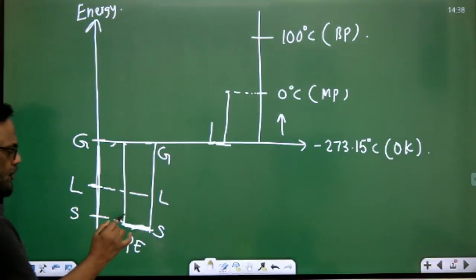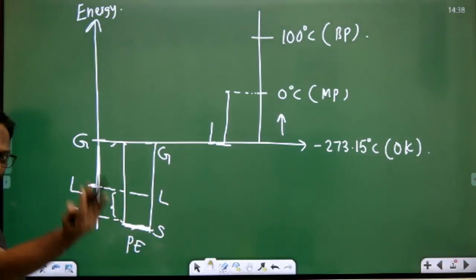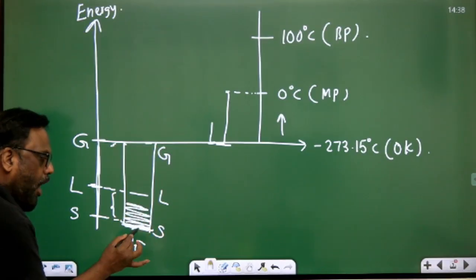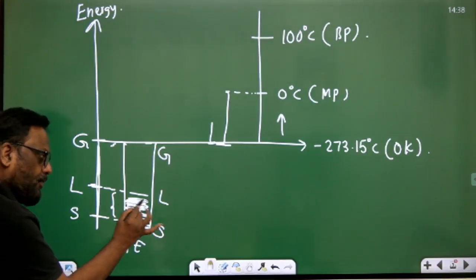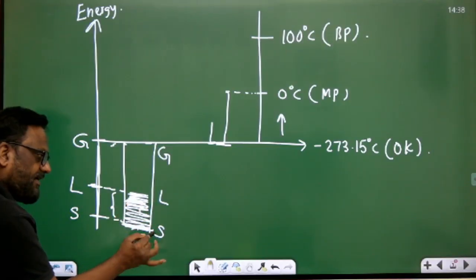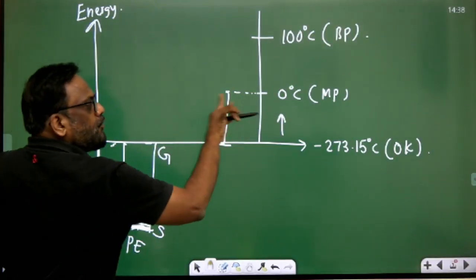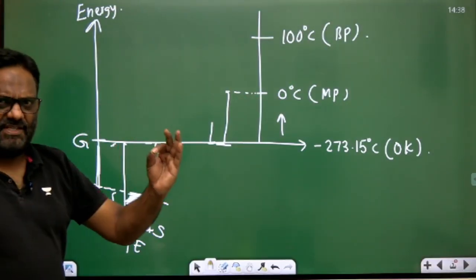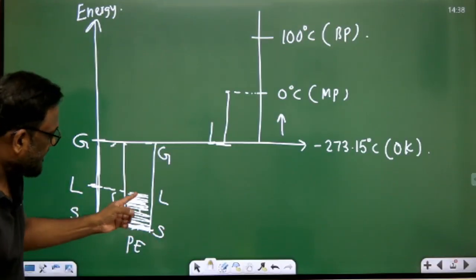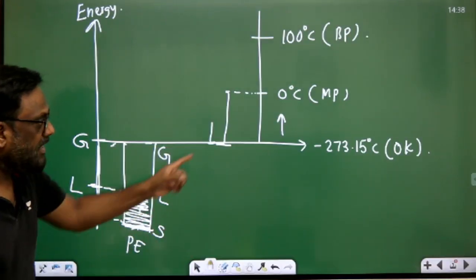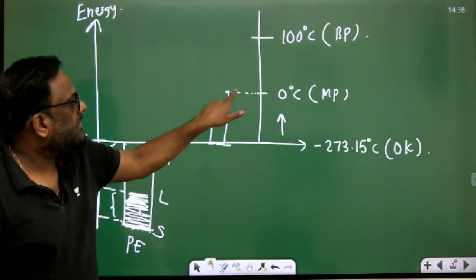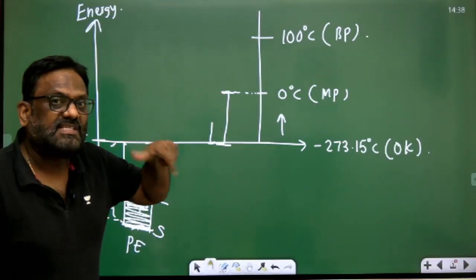So therefore slowly this, let us say it is 50. Now once it absorbs that 50, अब slowly bonds are broken. Those bonds are broken. Now that solid is converted into liquid. So इसीलिए you don't find any change in temperature. So whenever there is a phase change, it is representing change in the potential energy but not change in the temperature. So kinetic energy में कोई बदलाव, कोई change नहीं आएगा when there is a phase change.